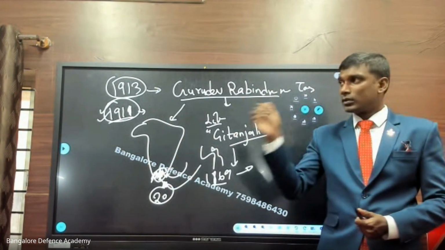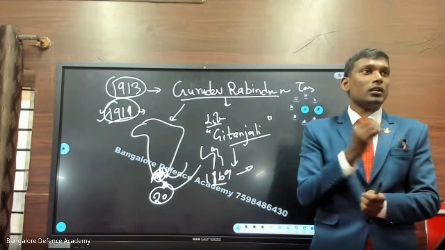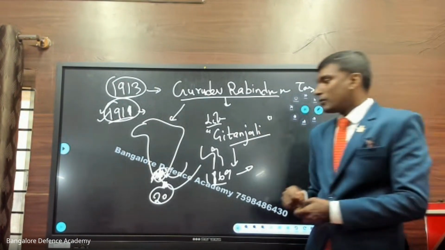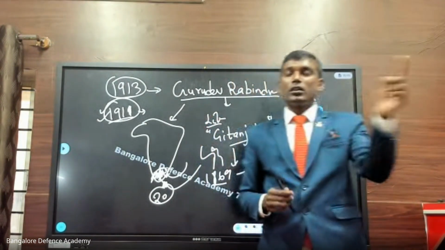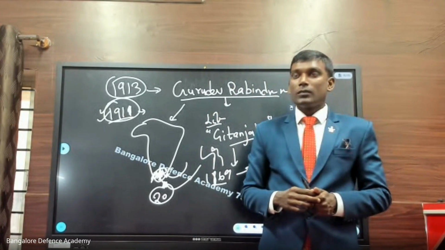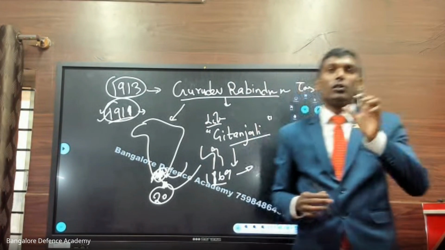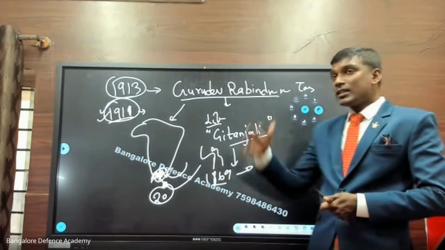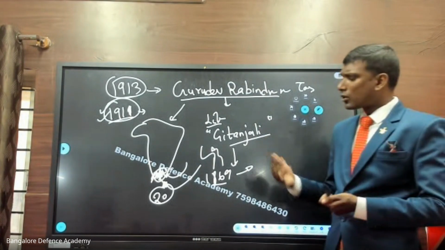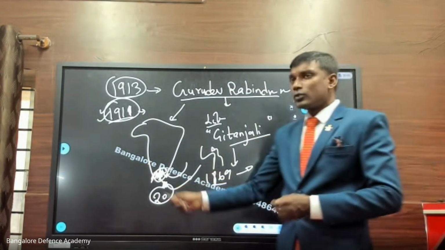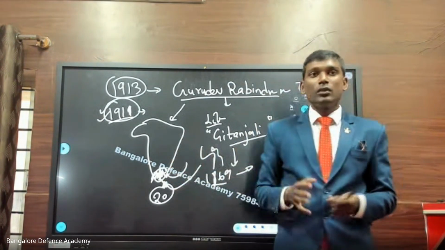You go to a tea shop, you cannot walk on the footpath, you cannot eat in a restaurant, but you should have what? An ID card. For example, we have the Aadhaar card, right? Now I say that if you want to walk on the road, you should have an Aadhaar card. If you want to go in a bus, or drink tea or coffee, you should have an Aadhaar card. If this rule is there, the freedom of rights is gone, free speech and expression is gone. So Gandhiji decided to fight that case in South Africa.